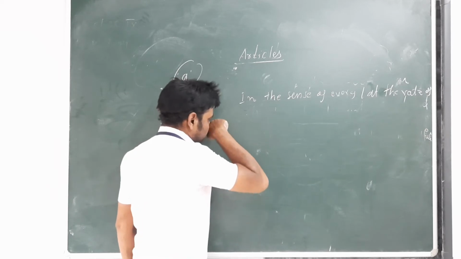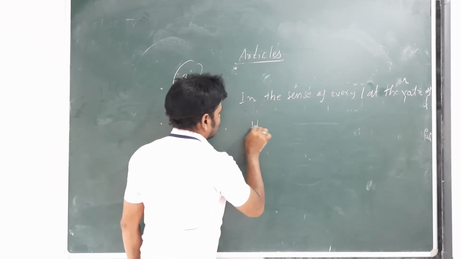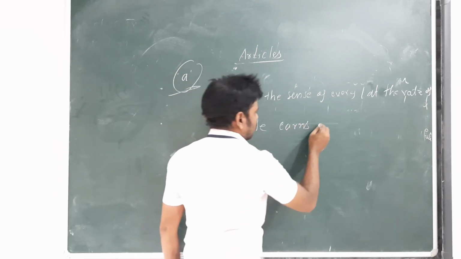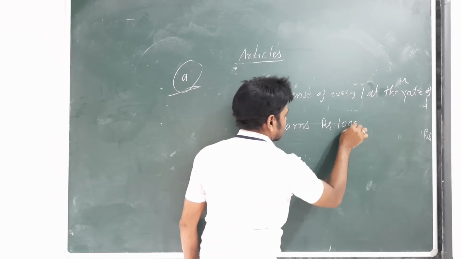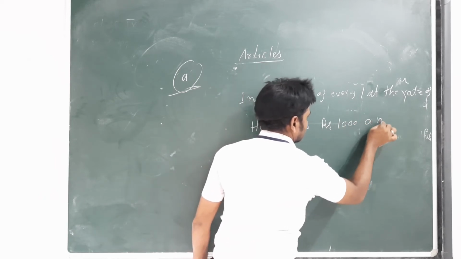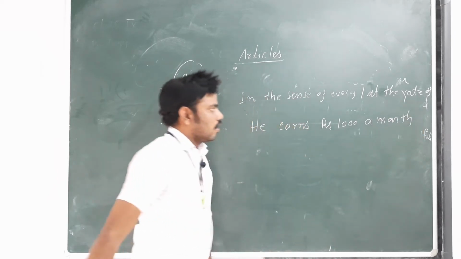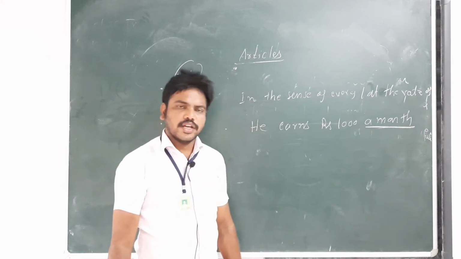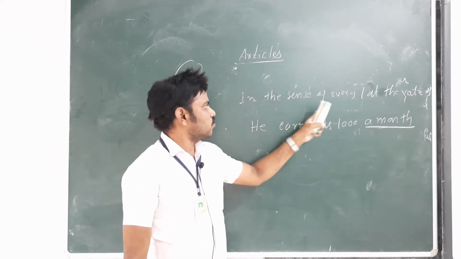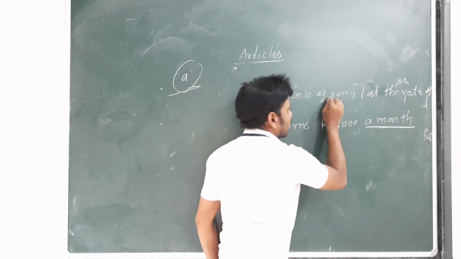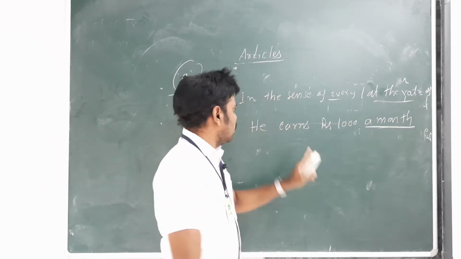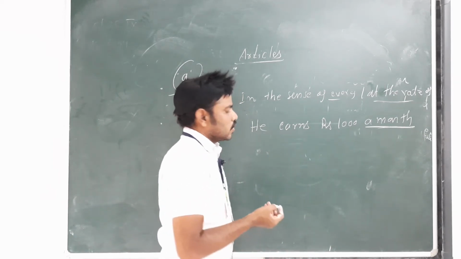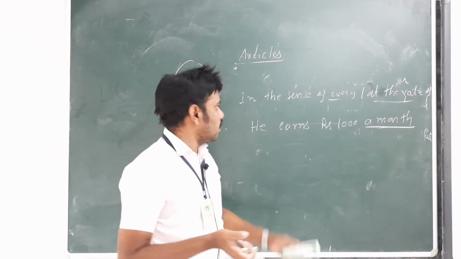For example, he earns rupees 1000 a month. A month, we use a month. Here we use a article in the sense of every, at the rate of. For example, he earns 1000 a month. So these are some of the uses of article A.